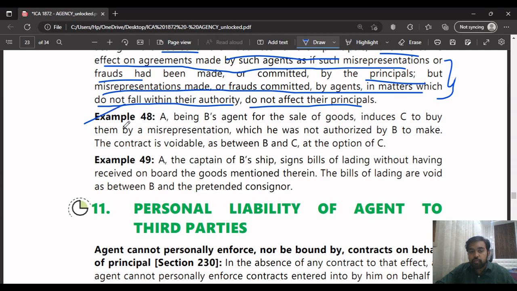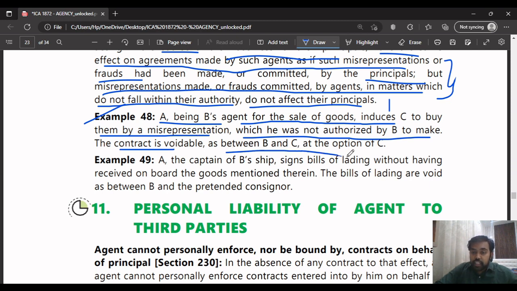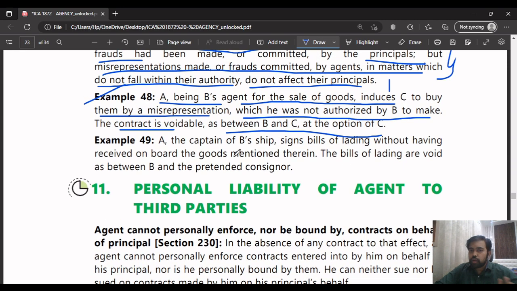Okay. Next, example 48. A, being B's agent for sale of goods, where B is the principal, induces C to buy them by misrepresentation which he was not authorized by B to make. So here the agent sold goods to C by misrepresentation, but the principal had not given him the authority to do that. The contract is voidable between B and C at the option of C.